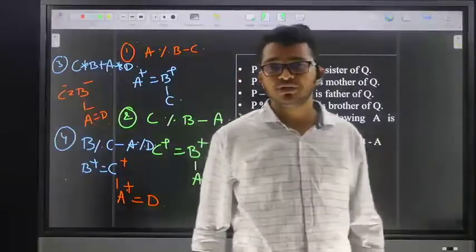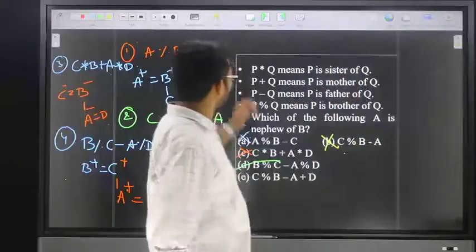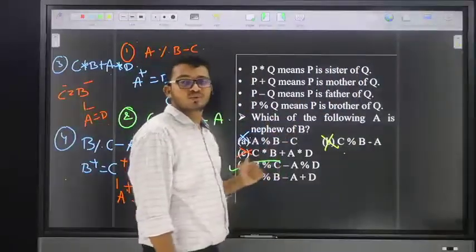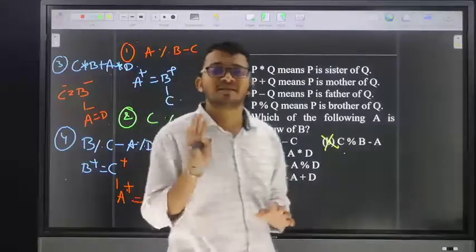A is nephew of B. Yes, friends, this is the general method. That means we are going to check the options one by one. But friends, if you solve like this, it will take a lot of time.